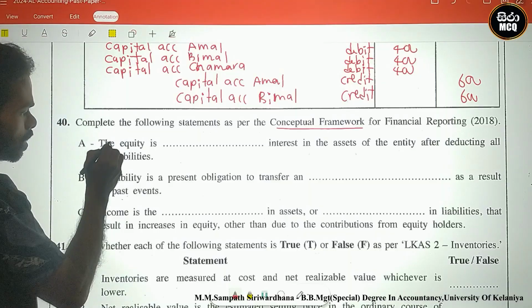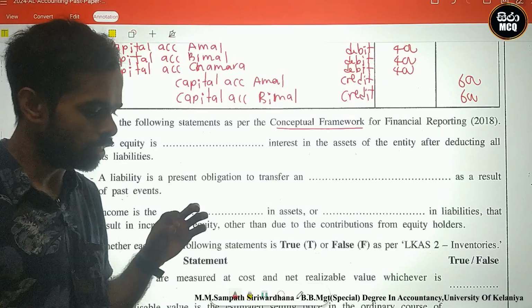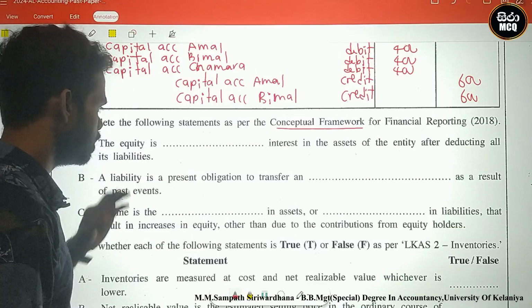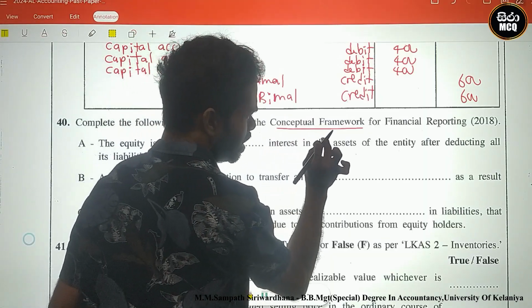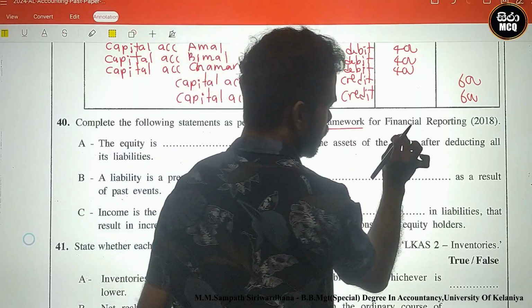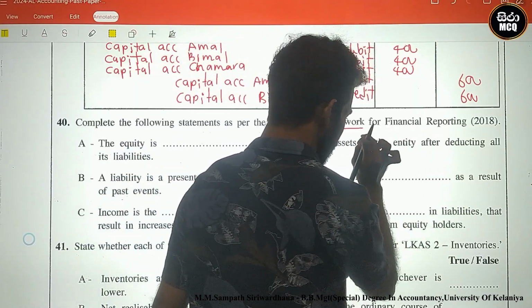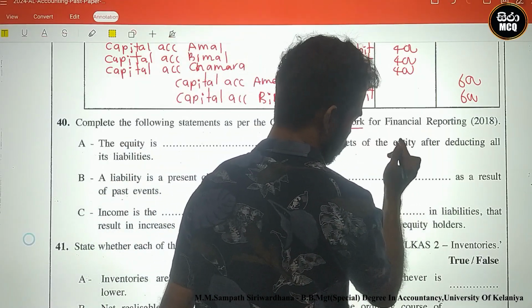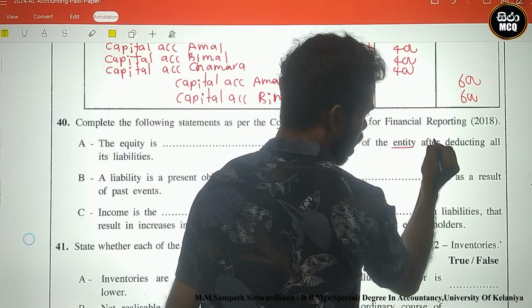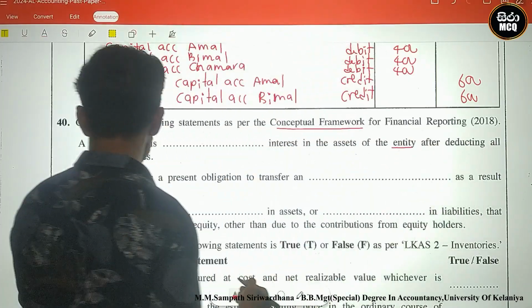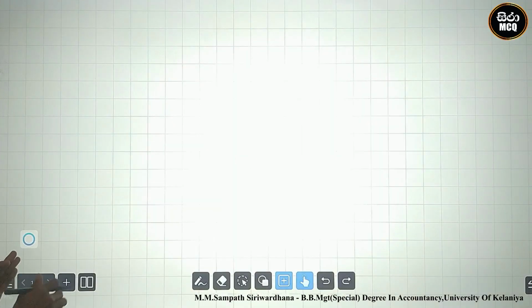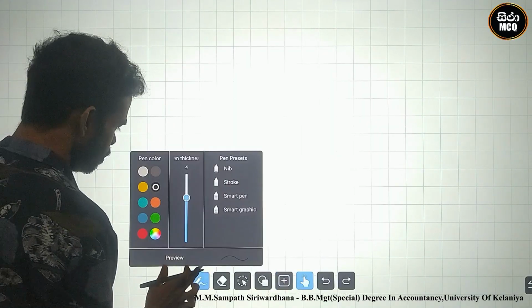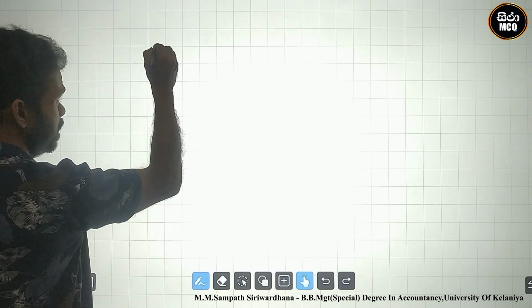Look here, the first one. There is a definition of equity. Equity is blank interest in the assets of the entity after deducting all its liabilities. What is the accounting equation?